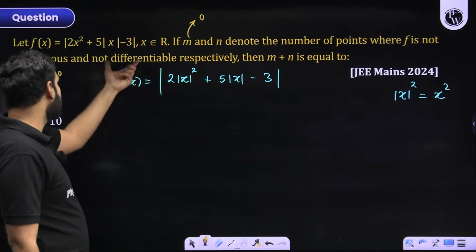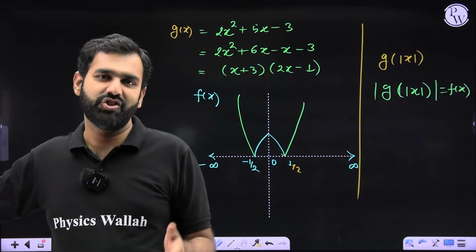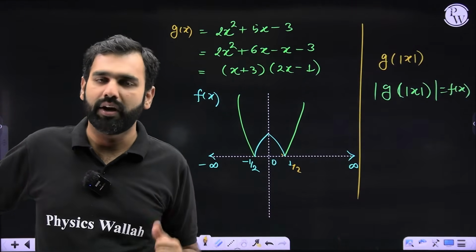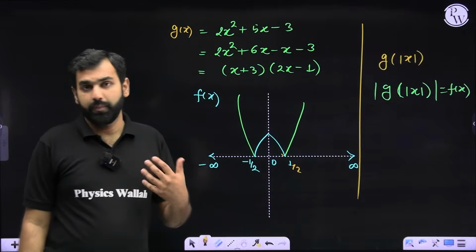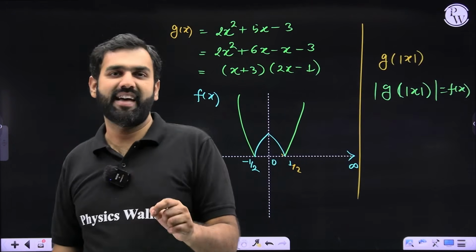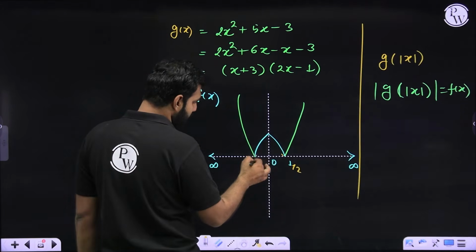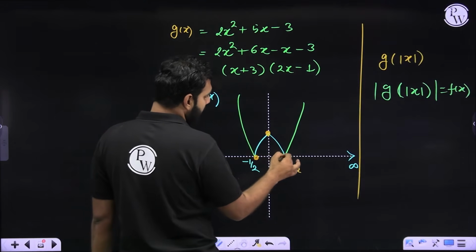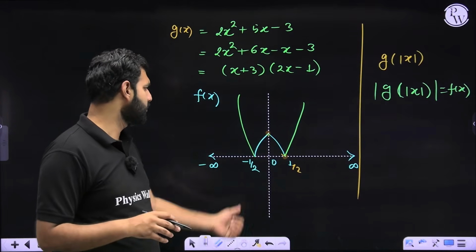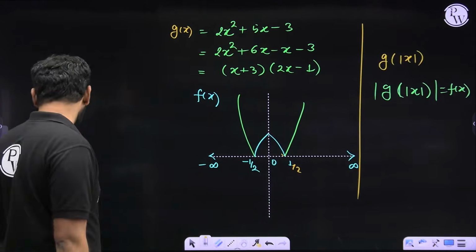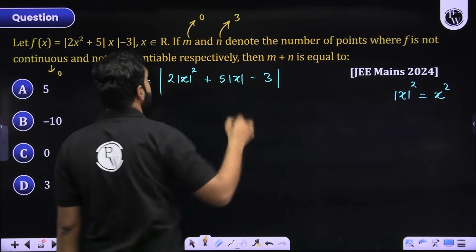Now they are asking you the points where it is not differentiable. So we have learnt that differentiability is a very simple concept. Through RHD and LHD also you could have done it, but I'll say through graphs it can be done within seconds. Since it is continuous everywhere, it could be differentiable everywhere except for the points where it is having sharp turns. And I can very clearly see this function is having sharp turns at minus 1 by 2, at 0 and at 1 by 2. Do you all agree with this? So if somebody asks at how many points it is non-differentiable, I'll say at 3 points.